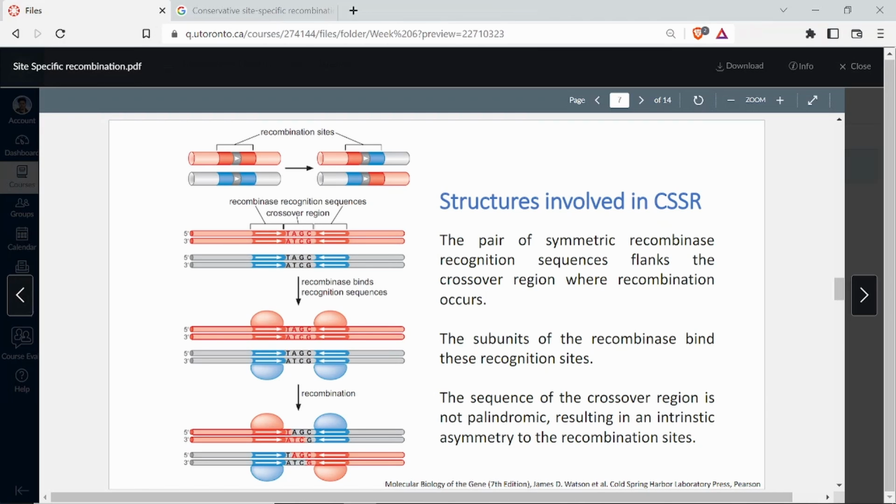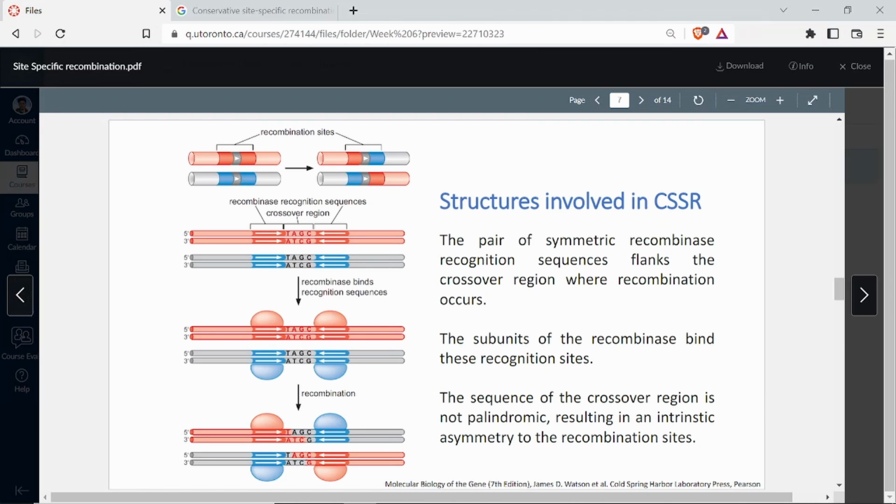That is why there will be homology within the crossover region, and that is why cleavage and rejoining is going to happen there. Homologous recombination is going to happen there. So you have TAGC here, you have TAGC here, you have ATCG. In the crossover regions, the homology has to be there; only then is the crossover going to happen.